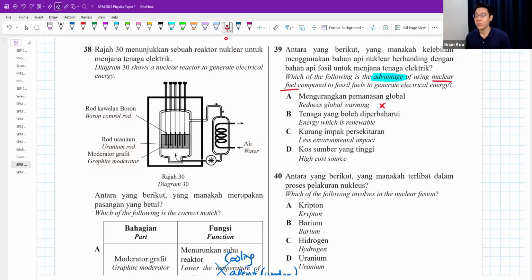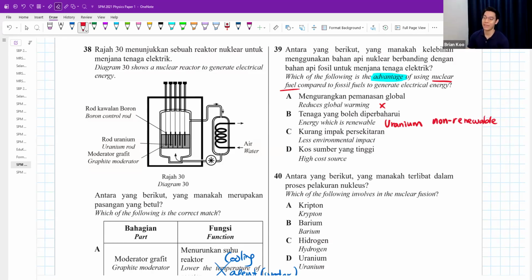Nuclear fuel is renewable. No, because uranium is not renewable. On Earth right now, we mainly use uranium to power all our nuclear power plants, using nuclear fission. Uranium is non-renewable. That means one day we will not have enough uranium.